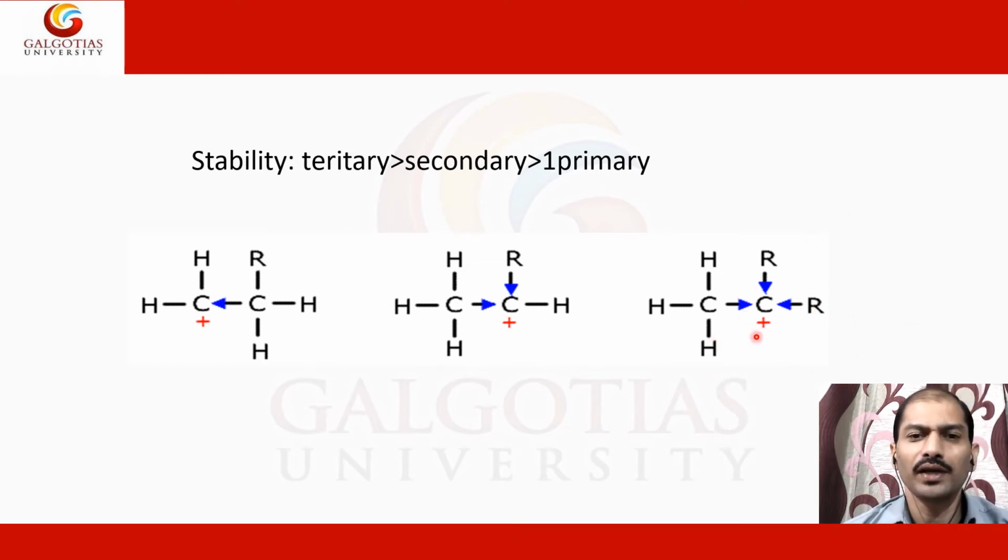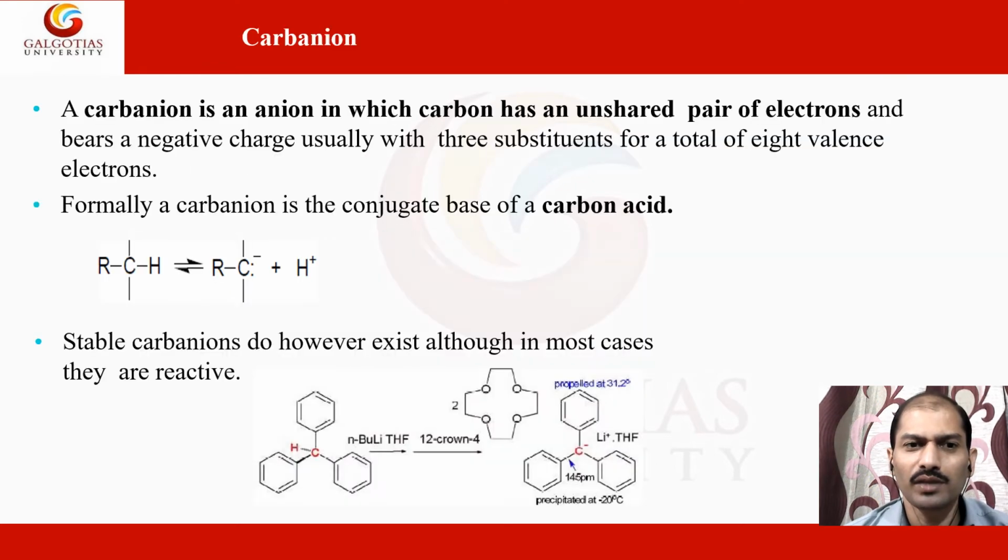Their stability also depends upon the number of hyperconjugating structures, which is more in the case of tertiary carbon, and then secondary carbon and primary carbon. Accordingly their stability is decided.